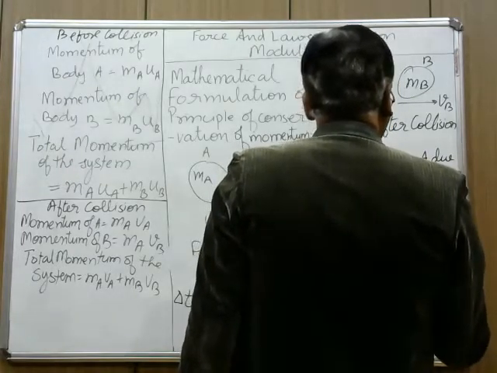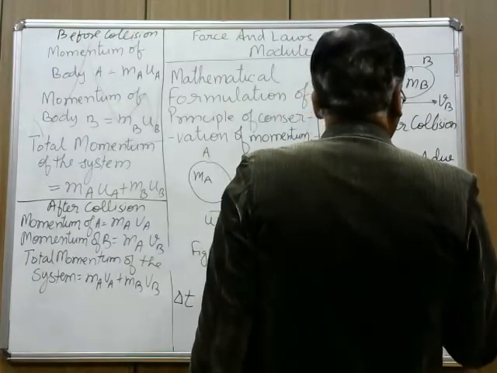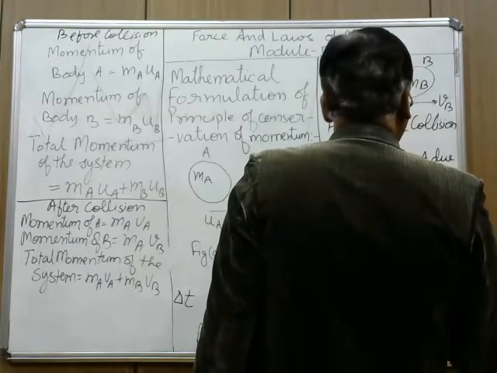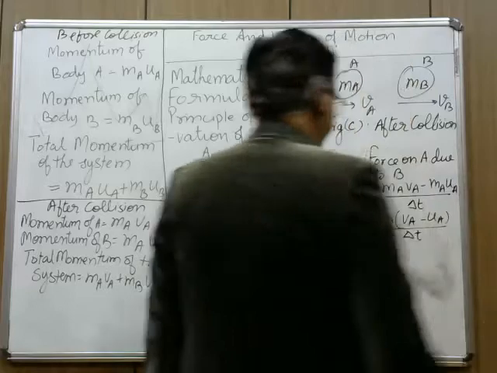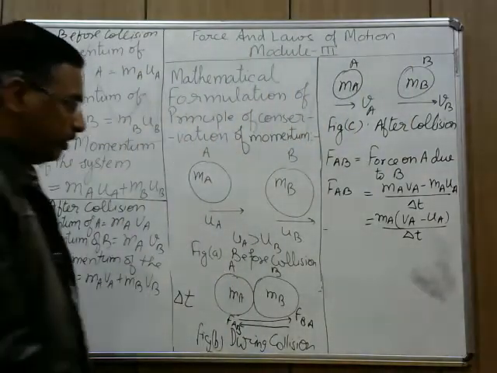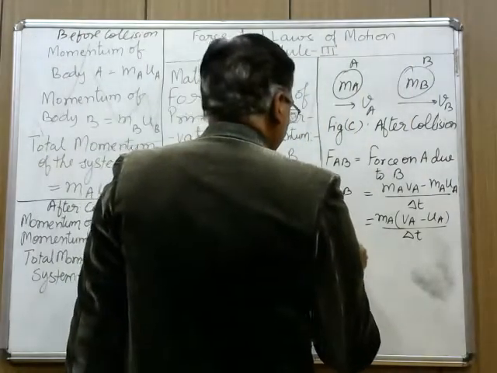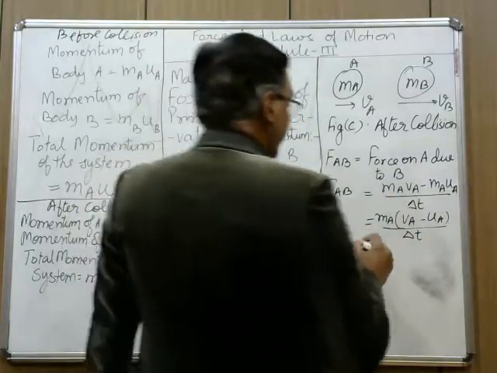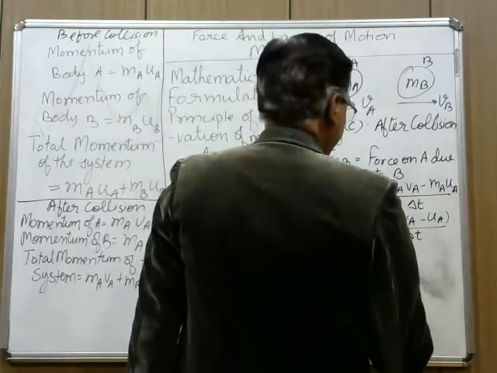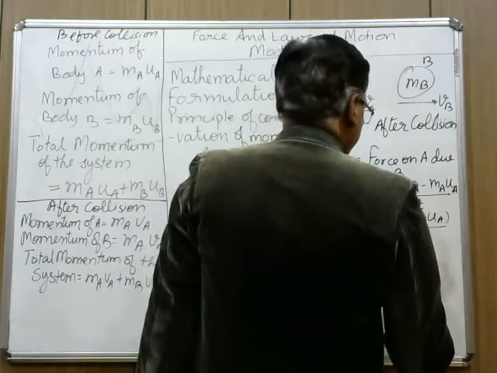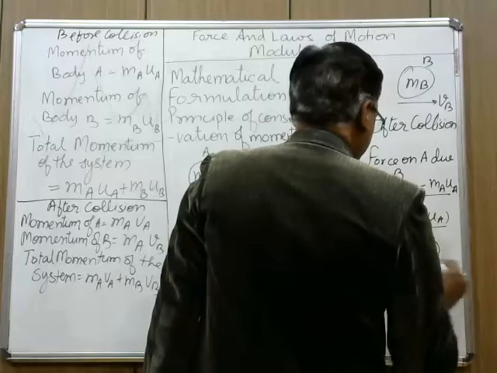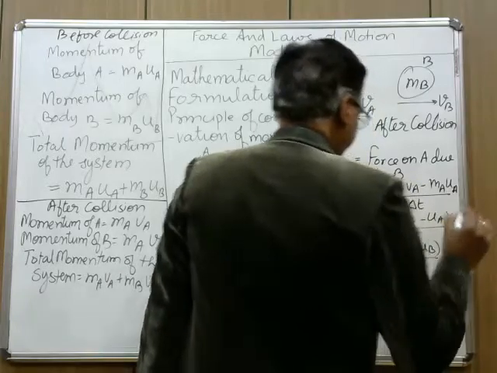MA can be taken common, so this is MA times VA minus UA upon delta t. Now, in the same way, force on B due to A. Now, I am writing directly. This will be MB times VB minus UB upon delta t.